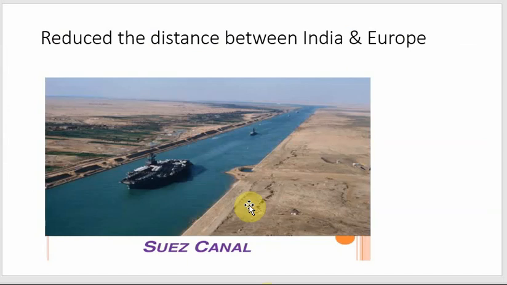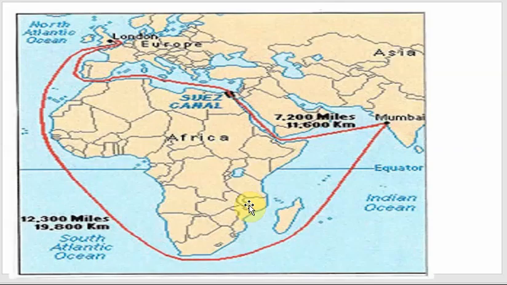Now this is a picture of the Suez Canal. I am sure you must be knowing the importance of the Suez Canal. Now the Suez Canal is very important because it played an important role in developing the trade relationship between India and European countries. Because after the opening of this canal, the distance between India and the European countries has been reduced. It was reduced by 7,000 kilometers.